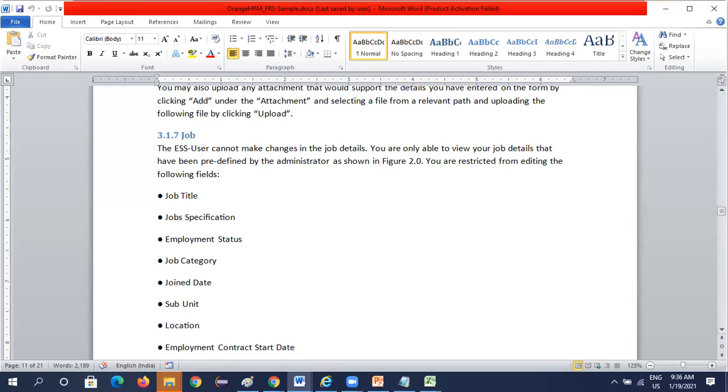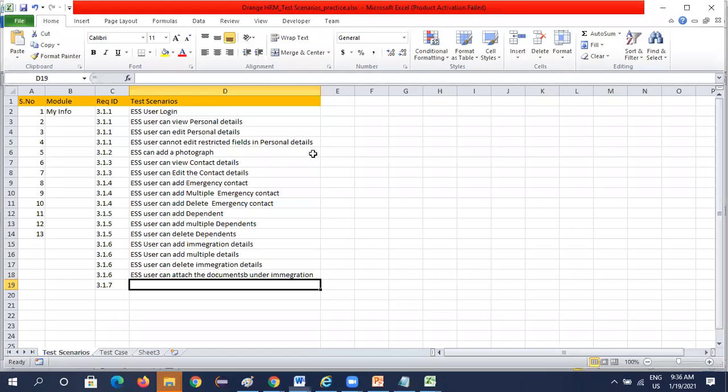See, here it is mentioned ESS user cannot make changes to the job details, right? So our next scenario would be ESS user cannot edit all the fields that are specified. That would be a scenario for each and every field. But each and every field scenario is not required.